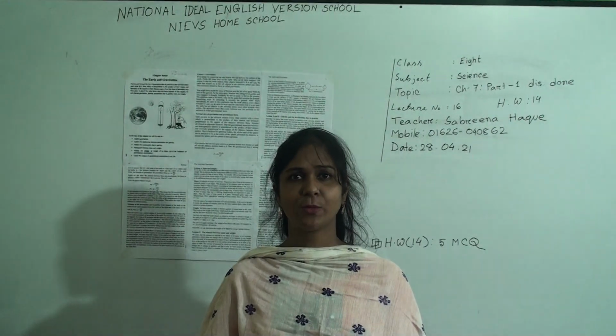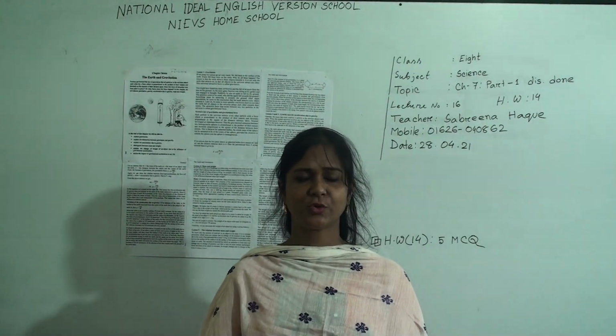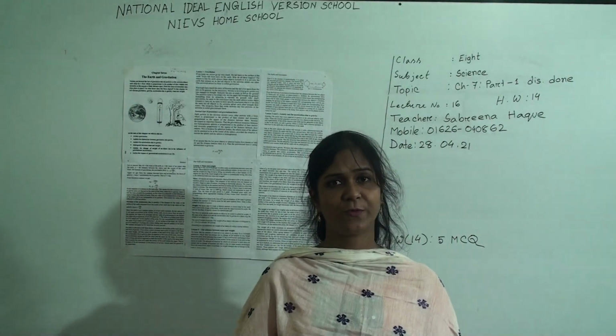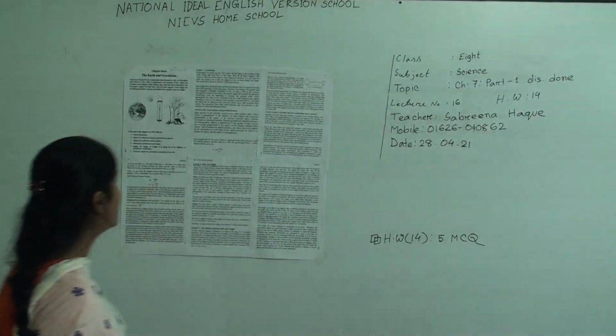Dear students, today I am going to take a science class for class 8 students based on chapter 7, and this is the first part of our chapter. So let us move to today's topic. The name of chapter 7 is the Earth and Gravitation.